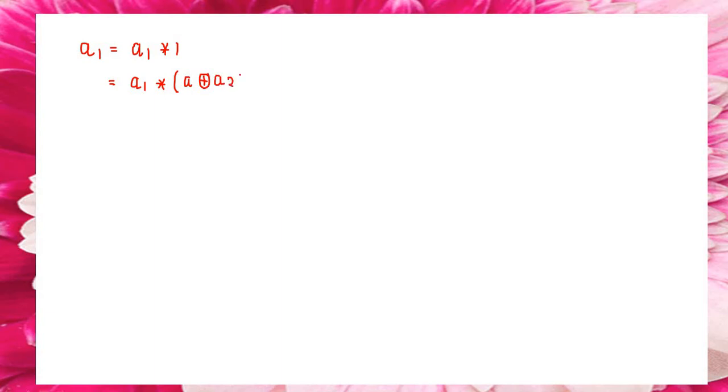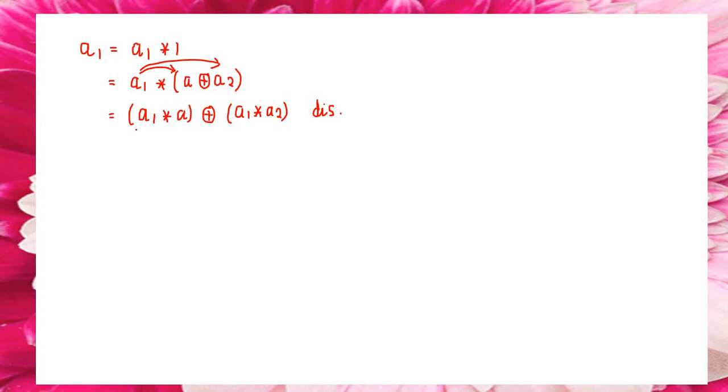Next I am going to apply the distributive law: A1 star A direct sum A1 star A2. This is known as the distributive law.